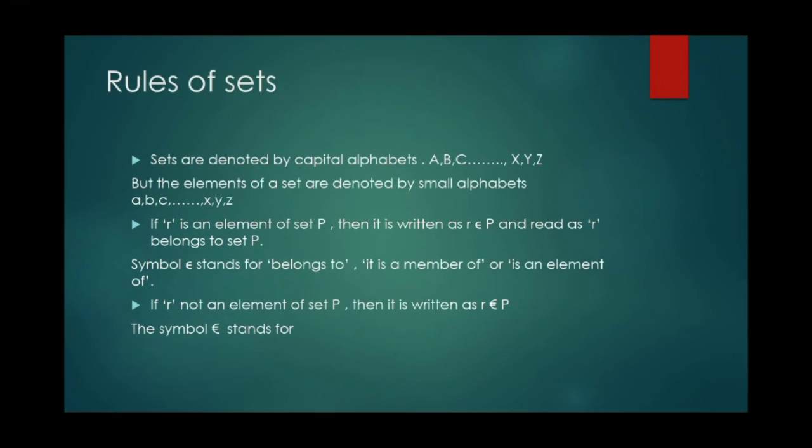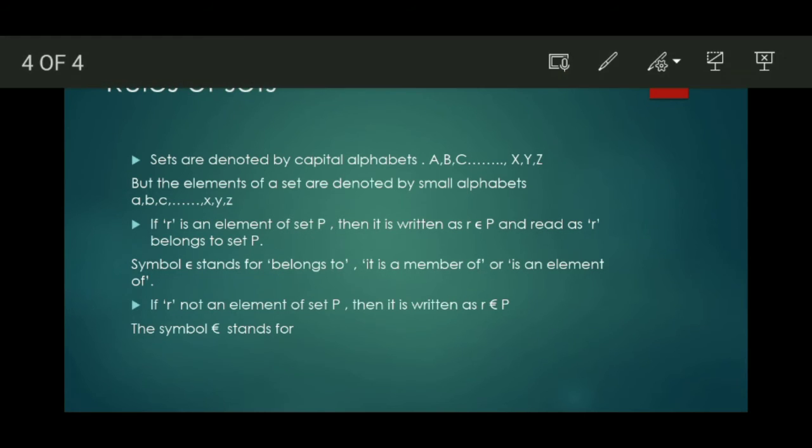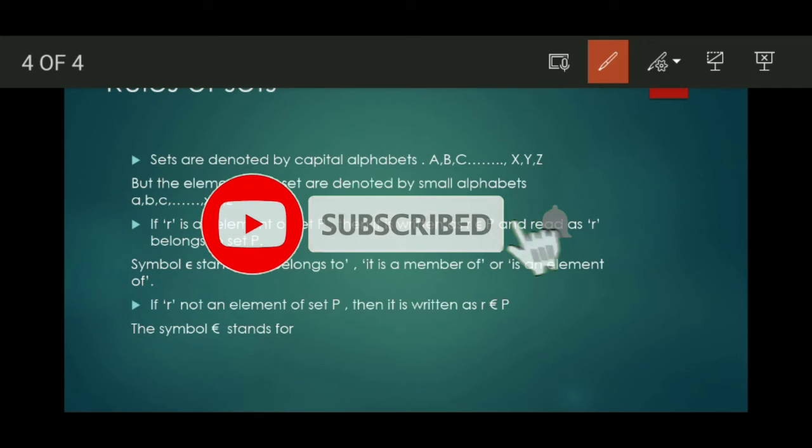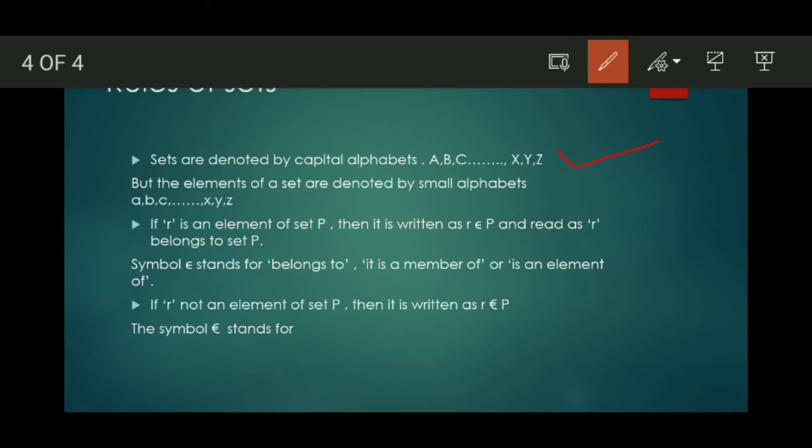Then second, rules of writing a set. How can we write a set? Sets are denoted by capital letters, that is A, B, C up to X, Y, Z. But the elements of a set are denoted by small letters, that is a, b, c up to x, y, z.